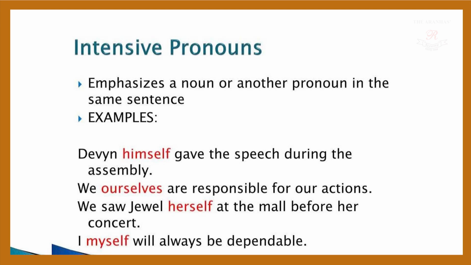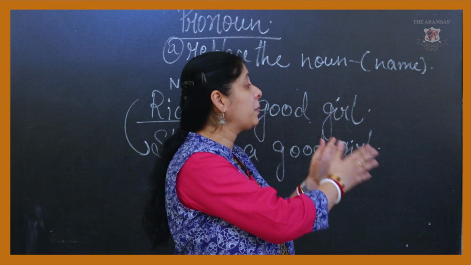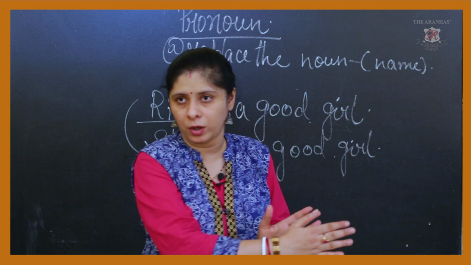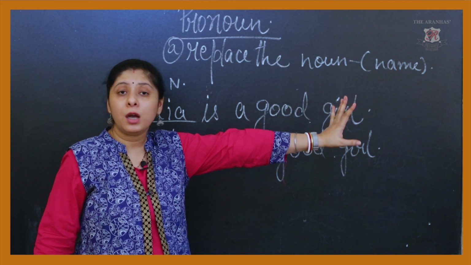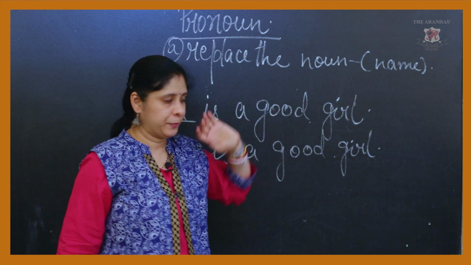We saw Joelle herself at the mall before her concert. I myself will always be dependable. Here, with the subject, there is an intensive relation, and we are using the pronoun too. That means it is emphasizing the noun plus pronoun. In the first sentence, David is a noun and it also has a pronoun with it.